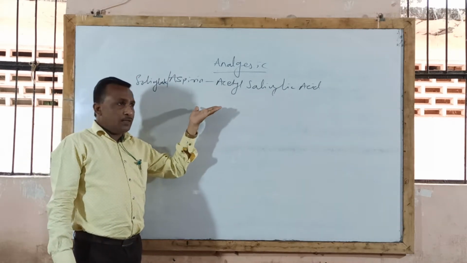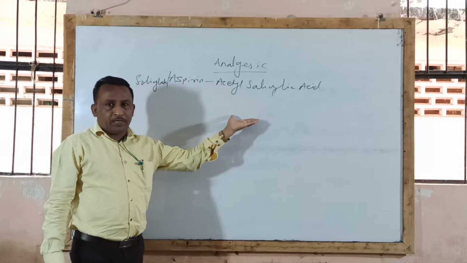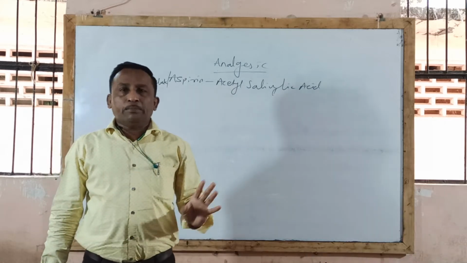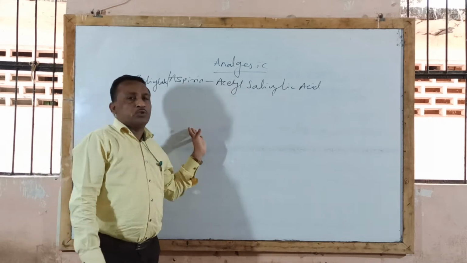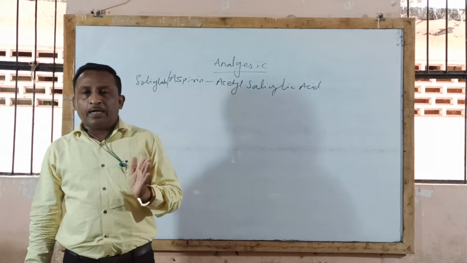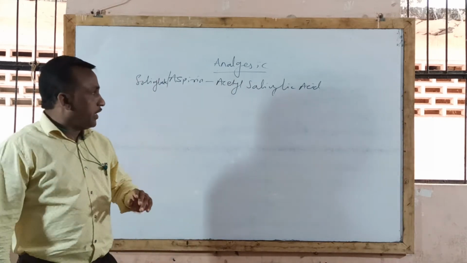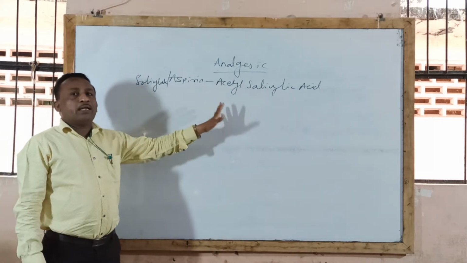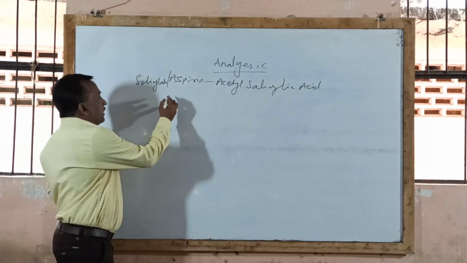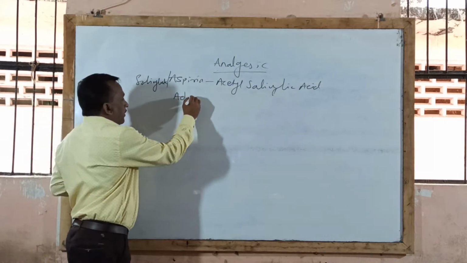Then we also completed therapeutic uses of aspirin. It is used as analgesic, antipyretic, anti-inflammatory, in treatment of gout. It is also used locally as a fungistatic and keratolytic, isn't it? Now the next point under aspirin, that we completed pharmacological action, therapeutic uses. Now regarding side effect or adverse effect.